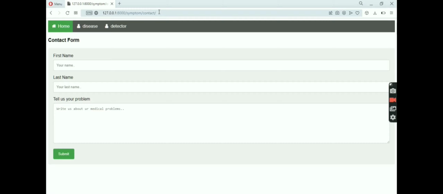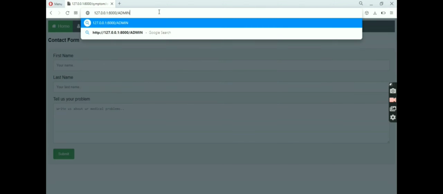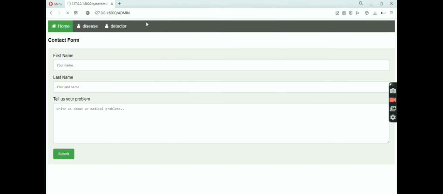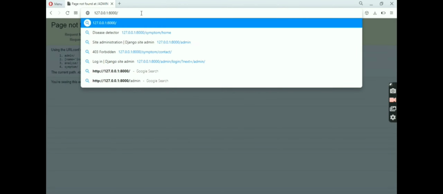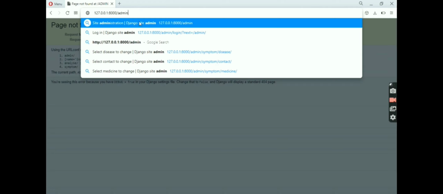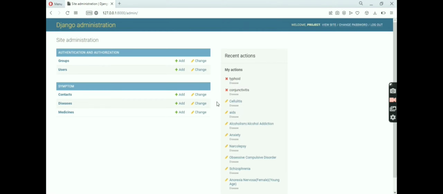Now I will show you how the database of our Django framework works. Our Django framework uses SQLite, its inbuilt database. Now I will show how the database looks for our project. This is the Django site admin. We will enter our username and password. This is already stored, but we need to enter it manually.